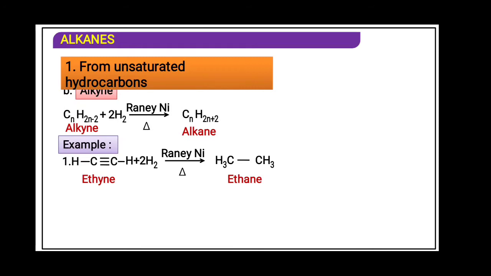Even we can add a catalyst such as palladium or Pt. Palladium or Pt can act as a catalyst at room temperature also. Again here 2 hydrogen are added to this carbon and 2 hydrogen to this carbon, and it forms ethane.